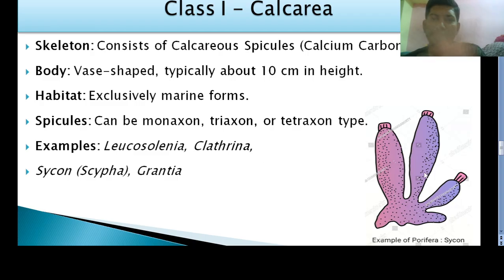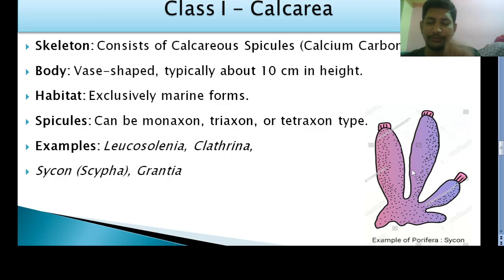And they are exclusively marine, and there are different types of spicules present. Monoaxon, triaxon or tetraxon type of spicules are present. A few important examples for class Calcarea include Leucosolenia, Clathrina, Sycon, Grantia. So these are some of the important examples.